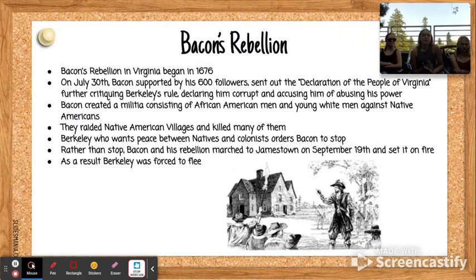Bacon's Rebellion in Virginia began in 1676. On July 30th, Bacon, supported by his 600 followers, sent out the Declaration of the People of Virginia, further critiquing Berkeley's rule, declaring him corrupt, and accusing him of abusing his power. Bacon created a militia consisting of African American men and young white men against Native Americans. They raided Native American villages and killed many of them. Berkeley, who wants peace between natives and colonists, orders Bacon to stop. Rather than stop, Bacon and his rebellion marched to Jamestown on September 19th and set the capital on fire. As a result, Berkeley was forced to flee from Jamestown.